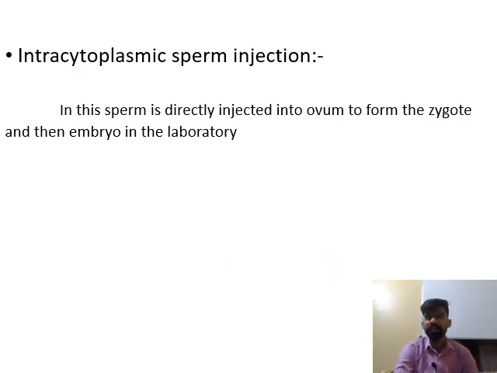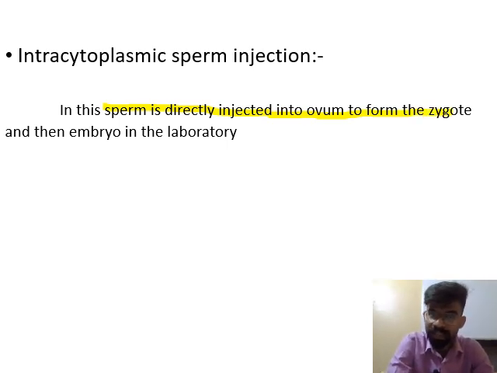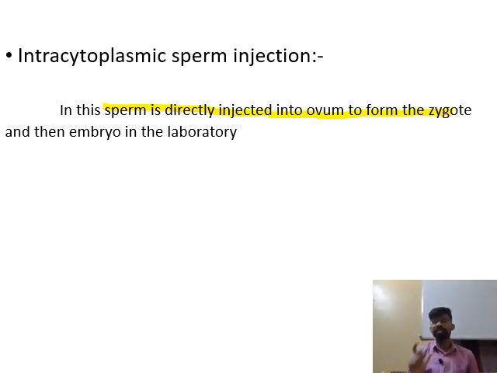Next is intracytoplasmic sperm injection. As the name indicates, in this method the sperm is injected inside the cytoplasm of the ovum. Sperm is directly injected into the ovum to form the zygote, and then the zygote will convert into an embryo in the laboratory.